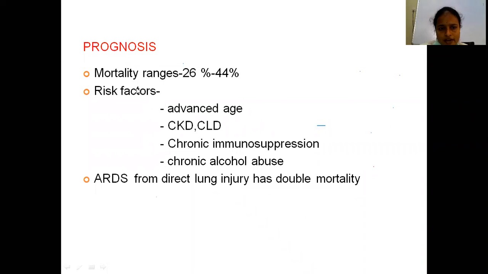What is the prognosis of ARDS? ARDS mortality ranges from 26 to 44%. What are the risk factors for ARDS? Advanced age, chronic kidney disease, chronic lung disease, chronic immunosuppression, chronic alcohol abuse. These are the risk factors for ARDS. Chronic immunosuppression includes diabetes, immunosuppression therapies, malignancies, etc. ARDS from direct lung injury has double the mortality when compared to indirect lung injury.